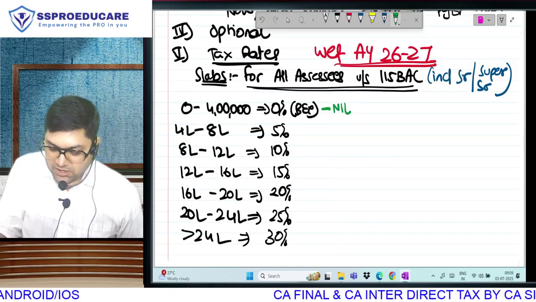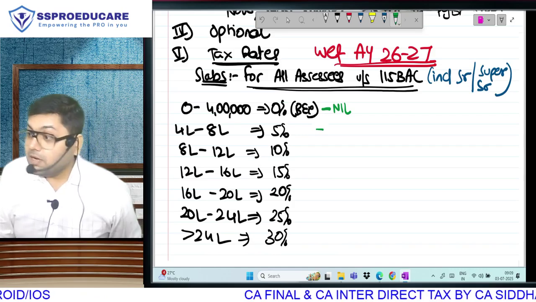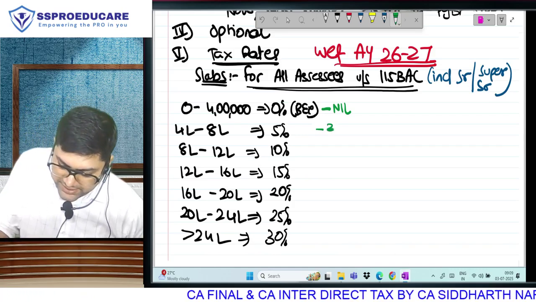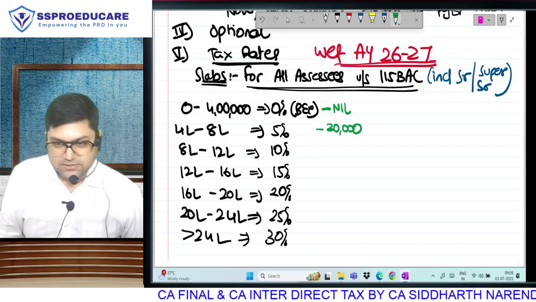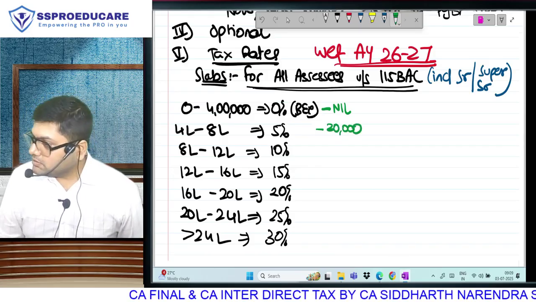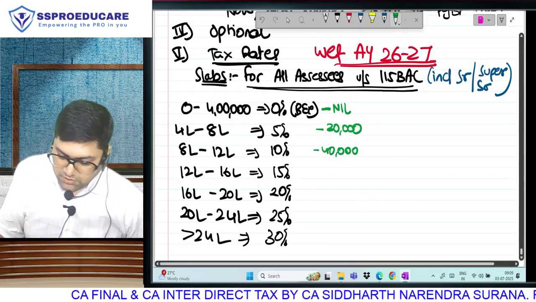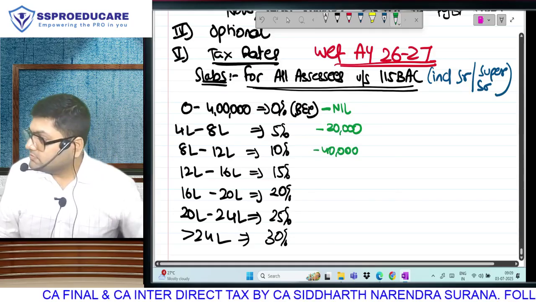Next bracket amount 4 lakh, rate 5%, tax 20,000. Next 4 lakh at 10%, 40,000. 4 lakh at 15%.